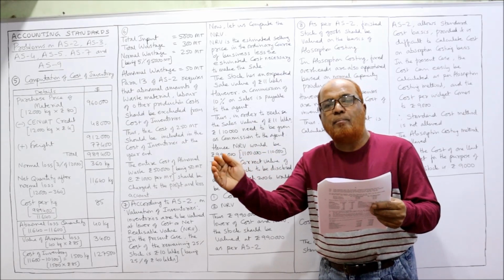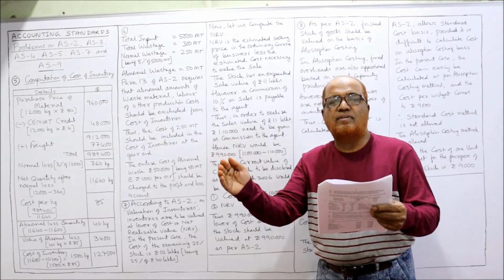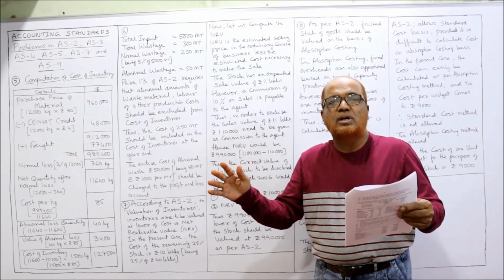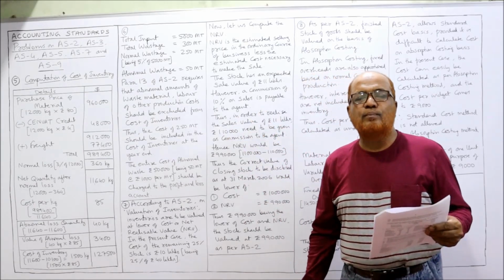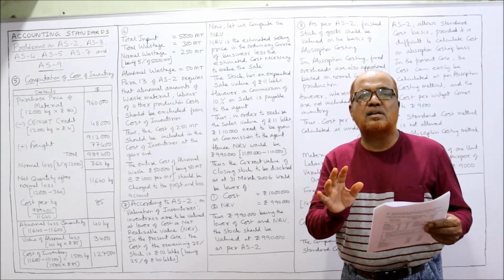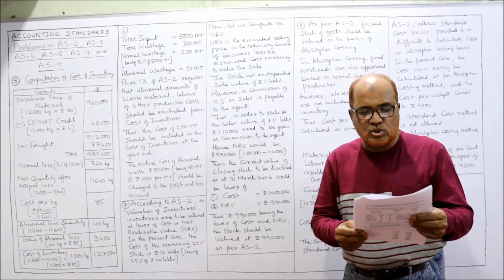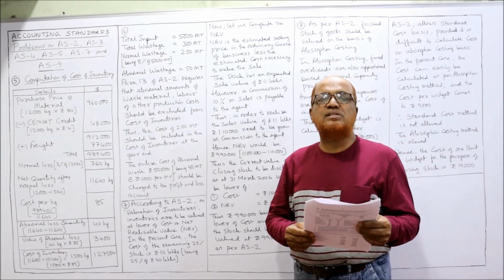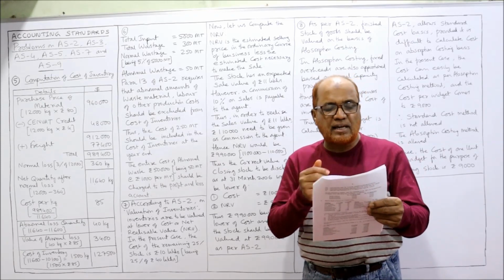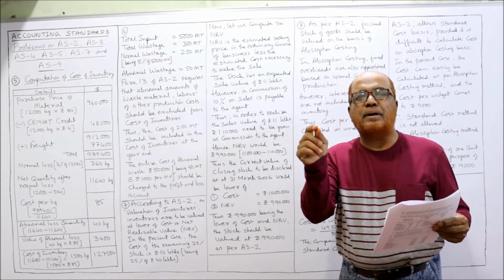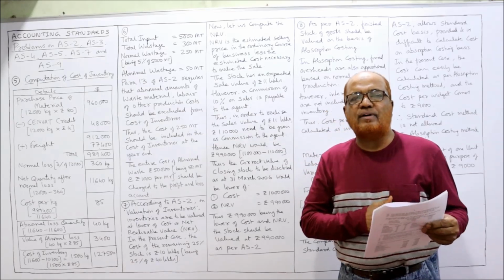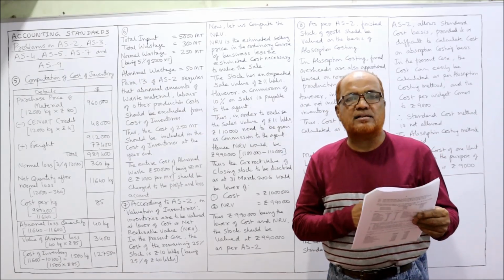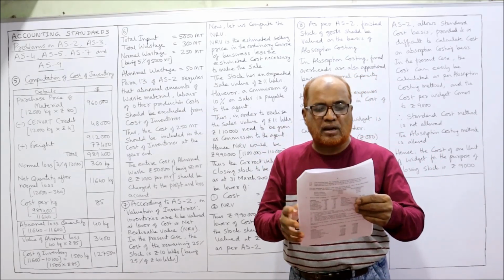By the end of March 2006, when the company closes the books, 75% of the goods were sold, only 25% is remaining. The company wants to disclose closing stock at rupees 10 lakh. How does this 10 lakh come? 25% of 40 lakh. So 40 into 25%, you will get 10 lakhs. So 10 lakh worth of goods are remaining.